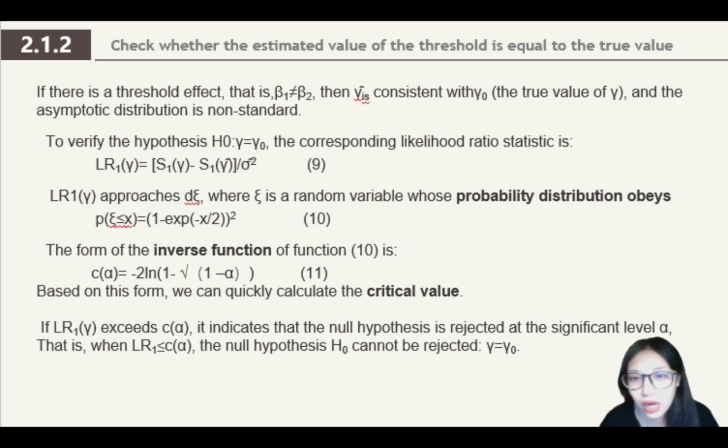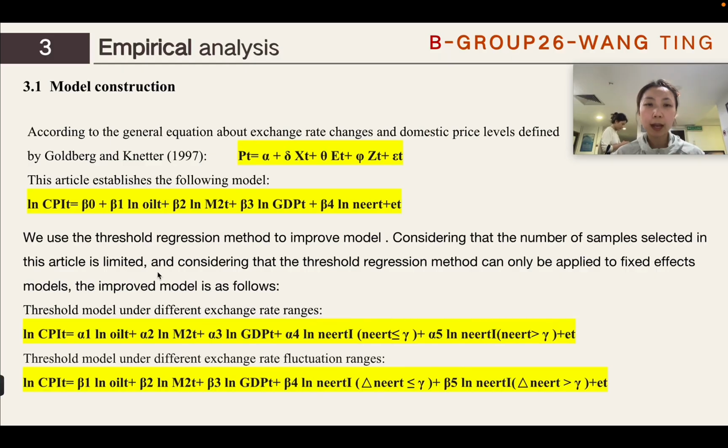So if function 9 exceeds function 11, it indicates that the null hypothesis is rejected at the significance level alpha. That is, when function 9 is equal to or less than function 11, the null hypothesis H0, gamma equals gamma 0, cannot be rejected. Empirical analysis.